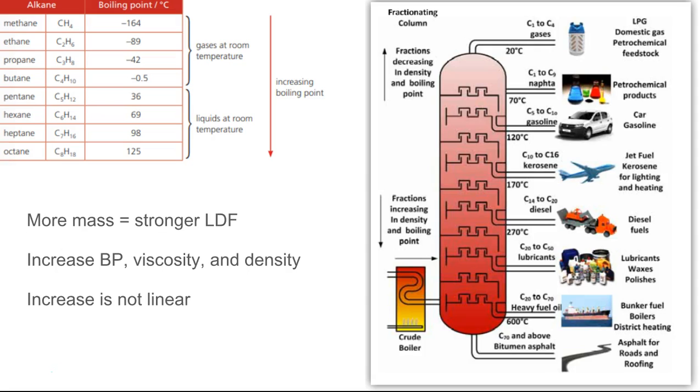On your right, you see a fractional distillation column. What this does is it takes advantage of the differing boiling points of these compounds. Let's say we had a solution with CH4, C2H6, all of these 8 compounds in there, and we wanted to separate them. We could just heat them up and they would separate based on their boiling point, with the lighter gases going all the way to the top and the heavier gases staying at the bottom. You can see that different members of the homologous series are used in different industrial applications.